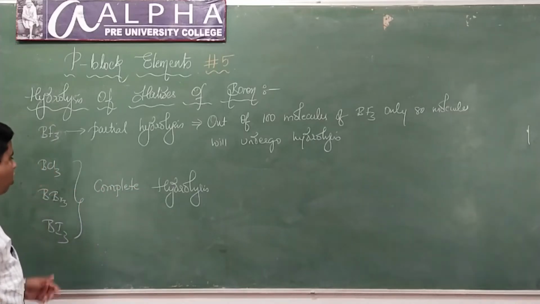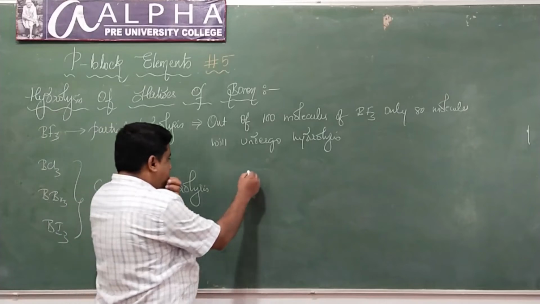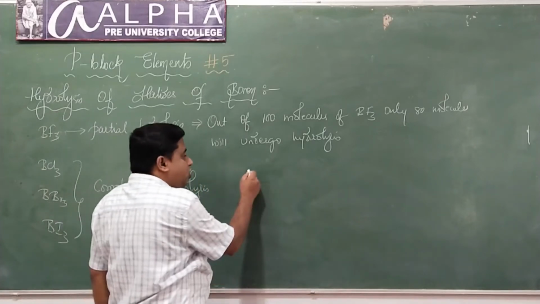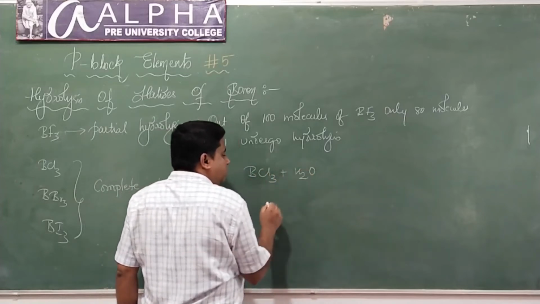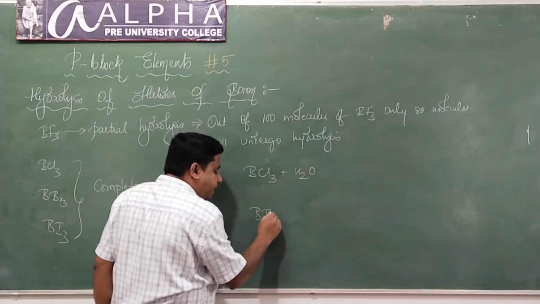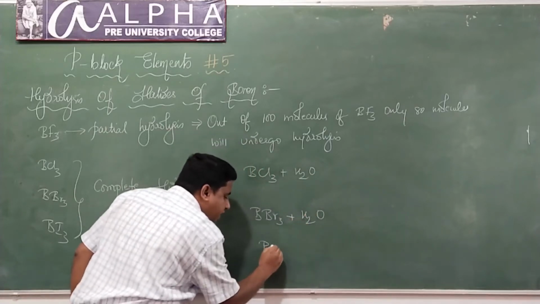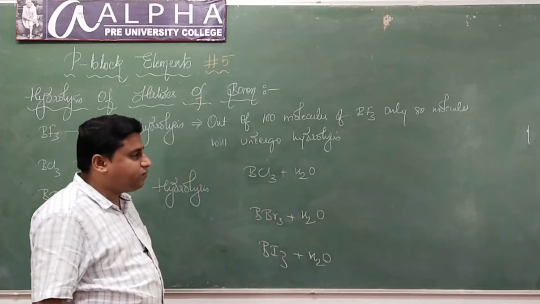Now, what happens when boron trichloride, boron tribromide, and boron triiodide are hydrolyzed? Look here. Hydrolysis means reaction with water, isn't it? Boron trichloride reacts with water, boron tribromide reacts with water, and boron triiodide reacts with water. How do they react with water?